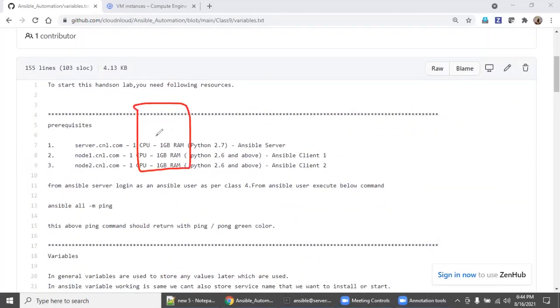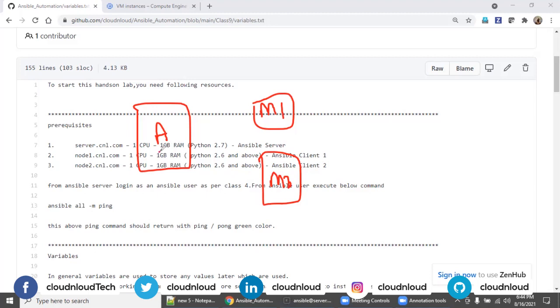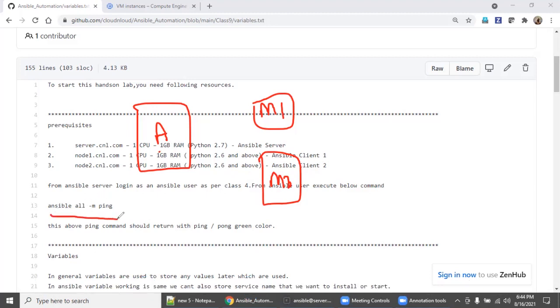One is the Ansible server, which is the control node. Another is managed node 1, which is Ansible client 1. Another is managed node 2, which is Ansible client 2. From this Ansible server, if you run ansible all -m ping as the ansible user, you should get a green ping pong, which means your lab is working perfectly and you can proceed with this hands-on class.